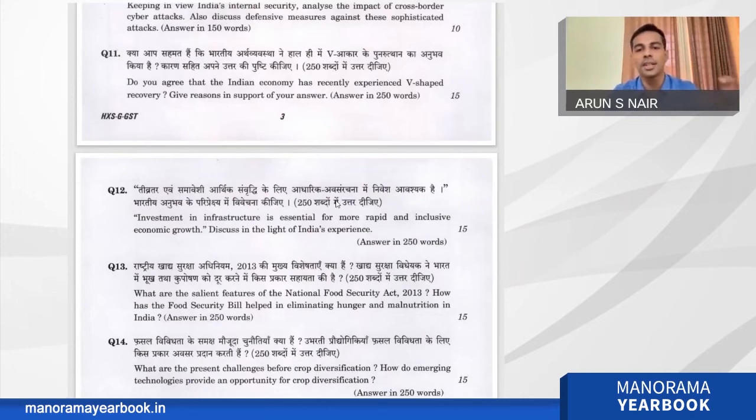So here, investment in infrastructure is essential for more rapid and inclusive growth. Means rapid growth, how it is happening, and inclusive growth. So you have to mention what an inclusive growth is and what the components of inclusive growth are. And you can mention various infrastructure. It is not just about physical infrastructure like roads, rail or airports, but you can mention social infrastructure like schools, hospitals, drinking water, sanitation, waste management. Social infrastructure is very crucial for inclusive growth because everyone is getting education, everyone is getting healthcare.